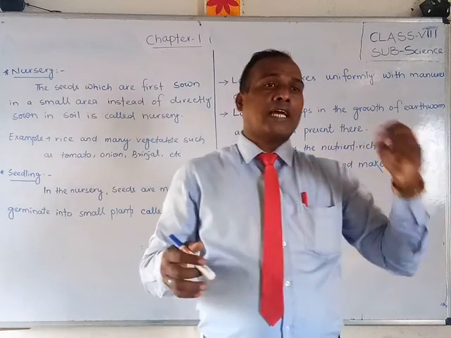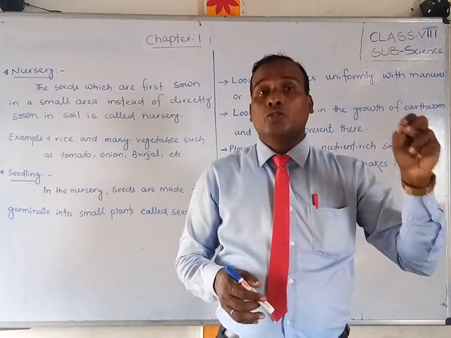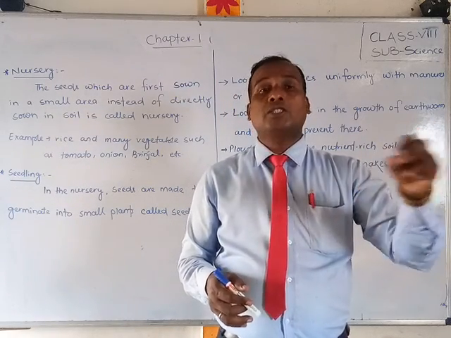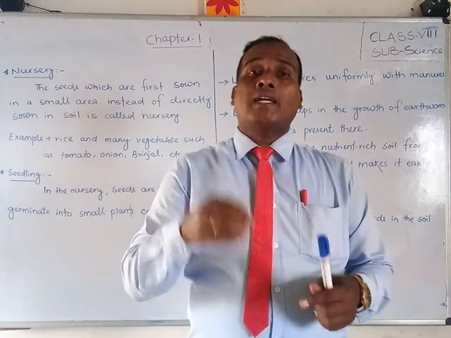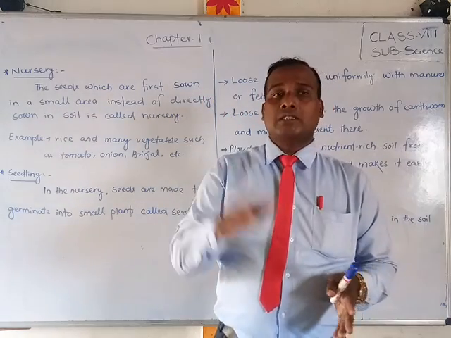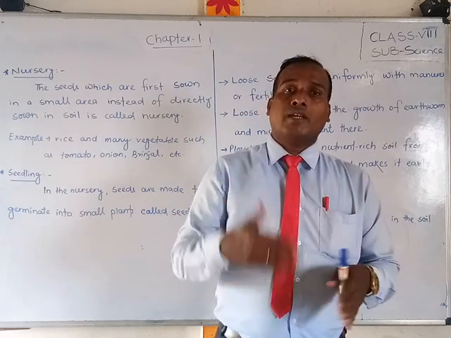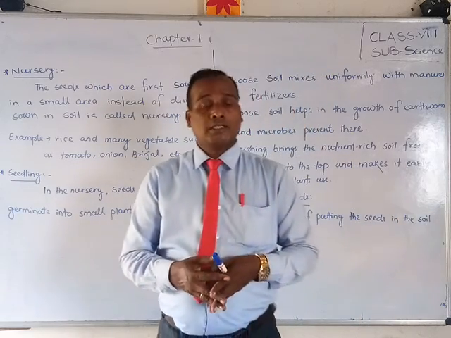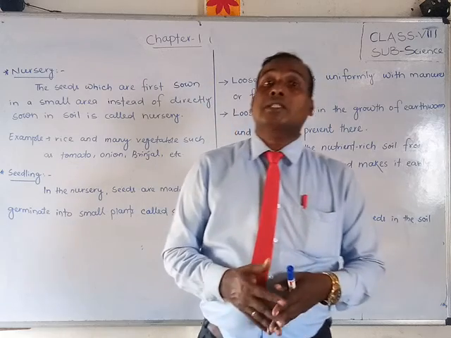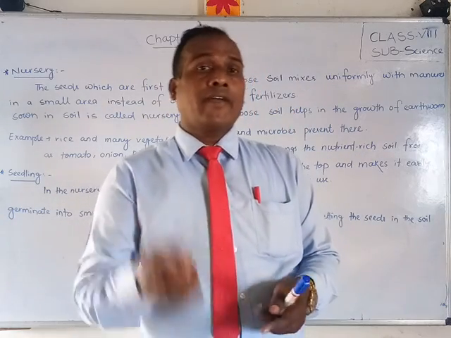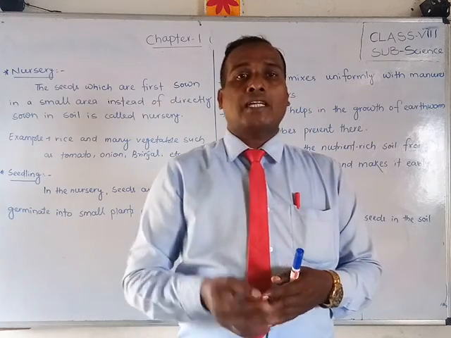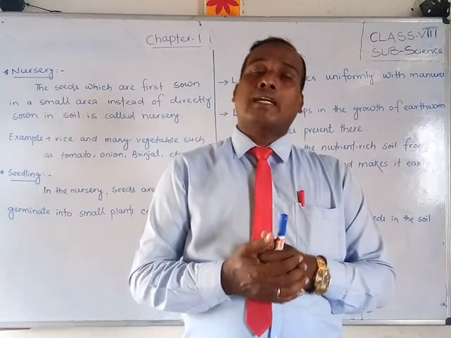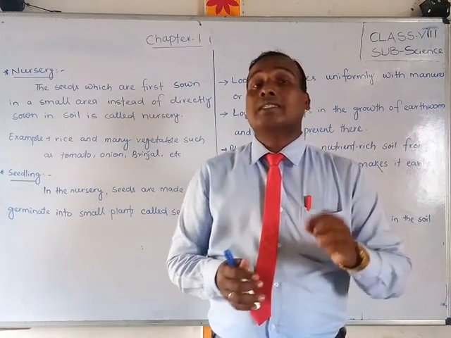Instead of directly sowing the seeds into the soil, first we arrange one small area and put the seeds into that area, and make them germinate. That area is called a nursery. When the seeds germinate and small plants develop, those small plants are called seedlings.